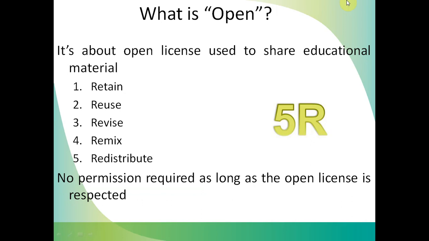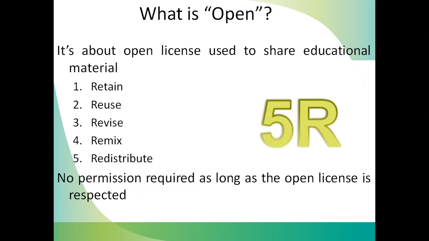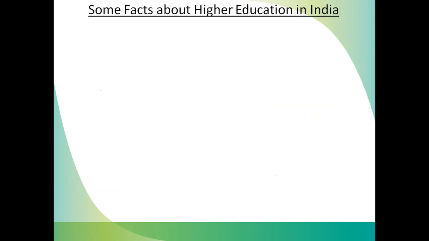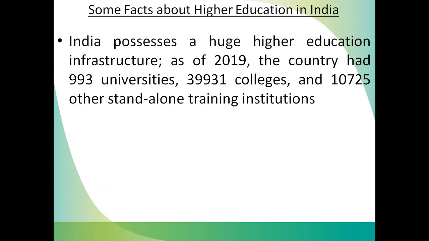First of all, I am going to give some background detail of OER and open licensing. How did we start? You can see the scenario on this slide. What is the scenario of education in India? Basically, India has a huge population and a huge education infrastructure.